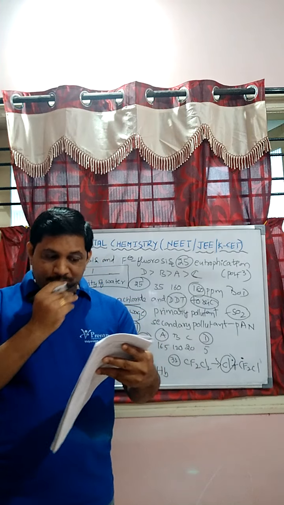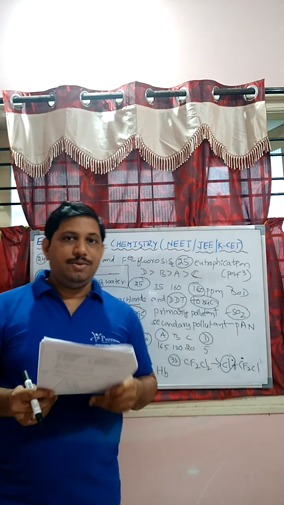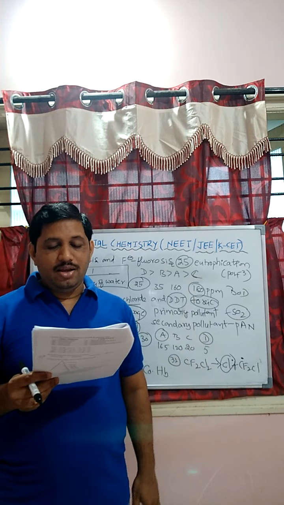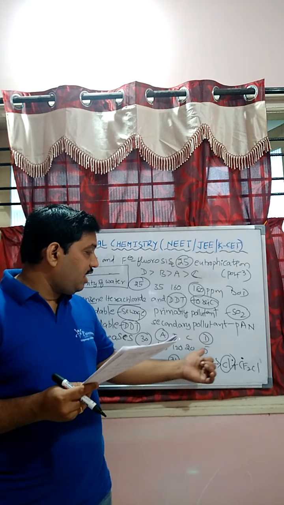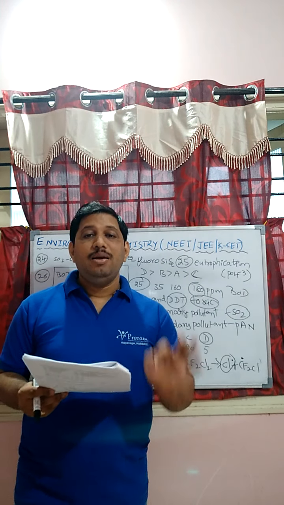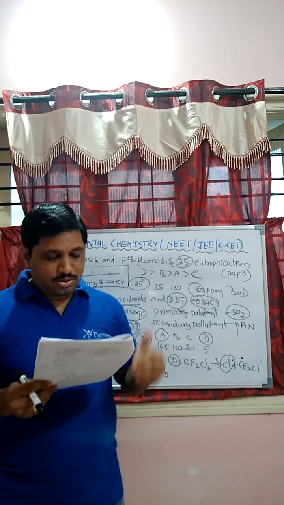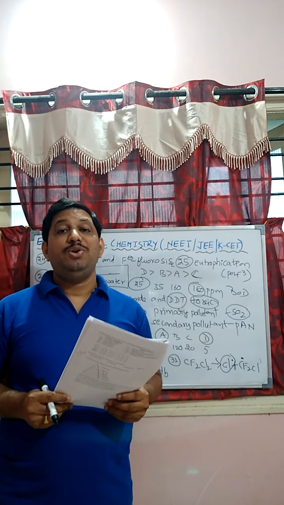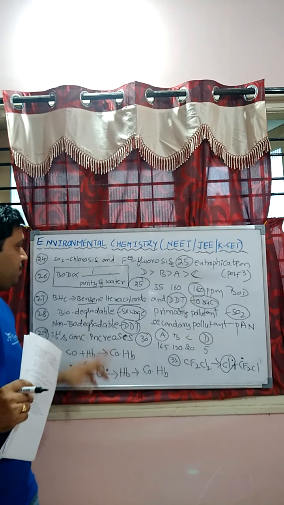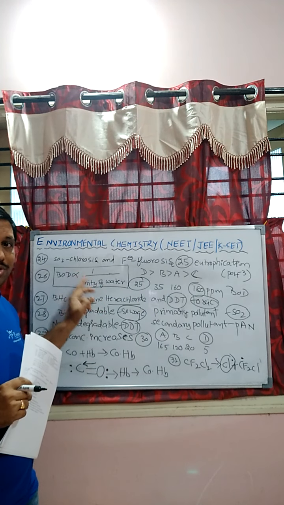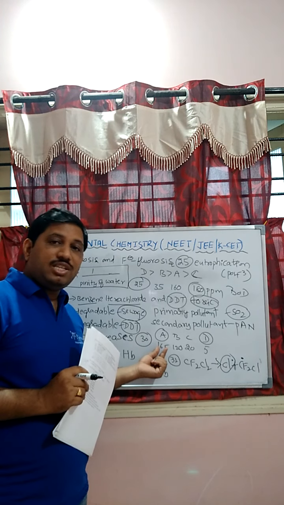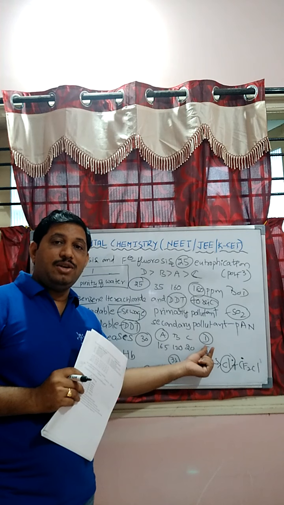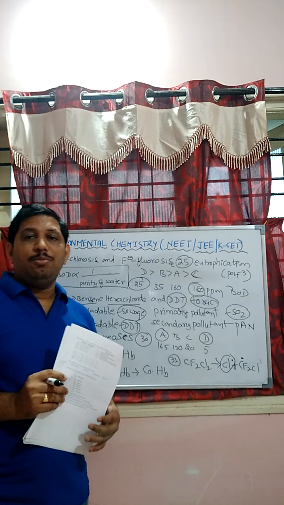Right, students? Next one, it is also a BOD question, very crucial. The BOD values of 4 samples A, B, C, D are given as 165, 120, 20 and 5 parts per million. Which are the most polluted and least polluted water? Here, students, the purity of water is inversely proportional to BOD value. 165 is the highest BOD value, so that is the most polluted water. 5 ppm is the least BOD value, so that is the more pure water or least polluted water.